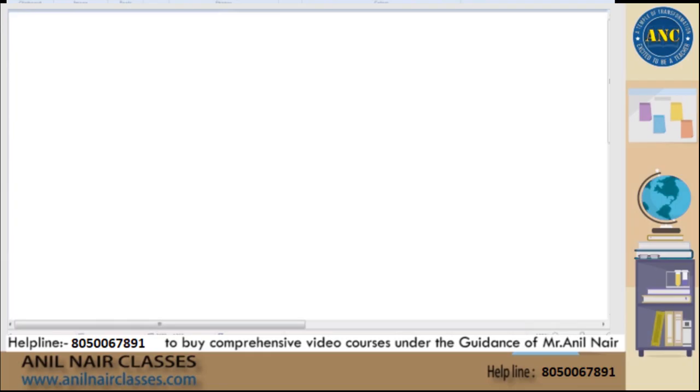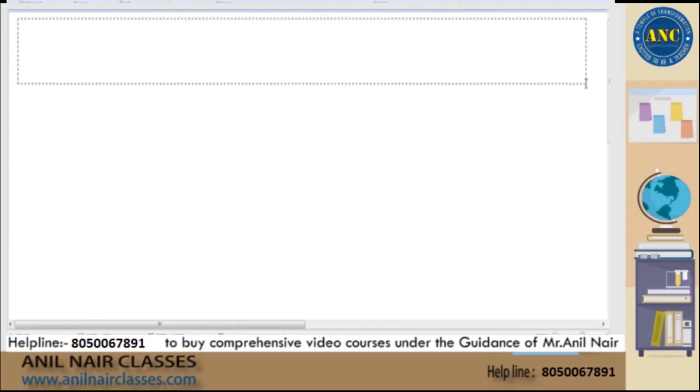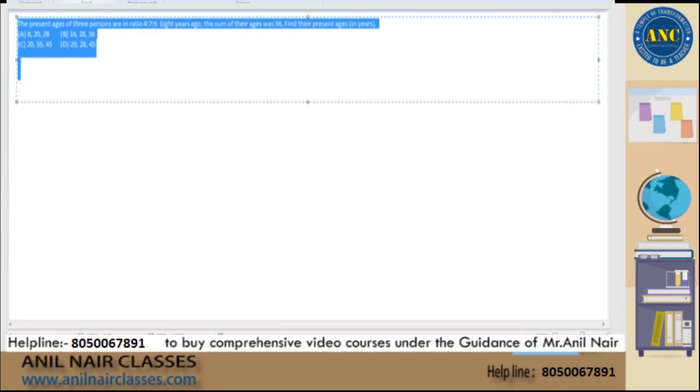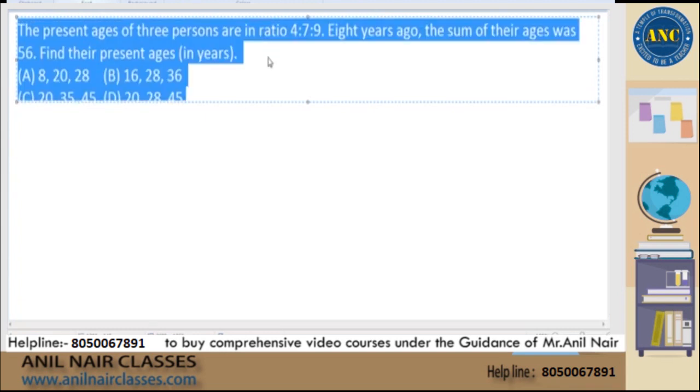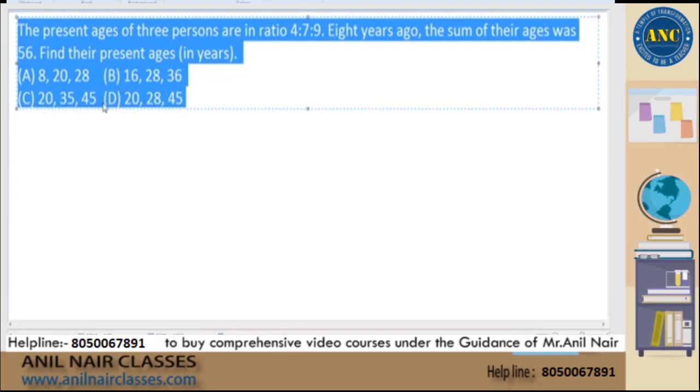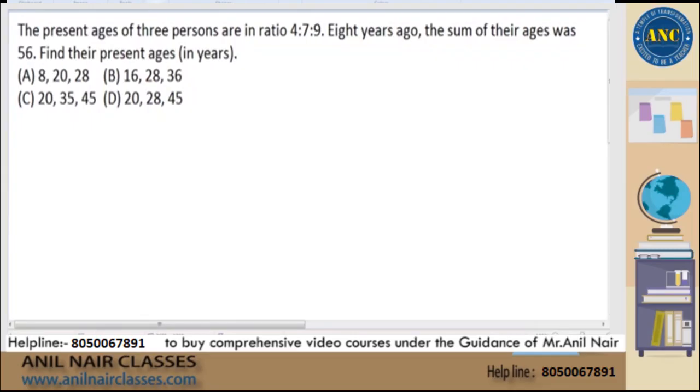Now, a similar kind of question. This is again an exam question, sir. You can check out these questions in Google also if you want to. That means you should understand what is the level of question that will sometimes come in your examination with respect to the ages topic. Now see here. Next question.